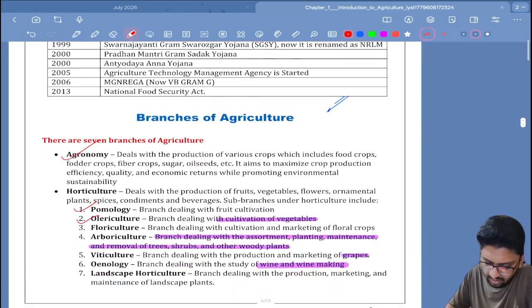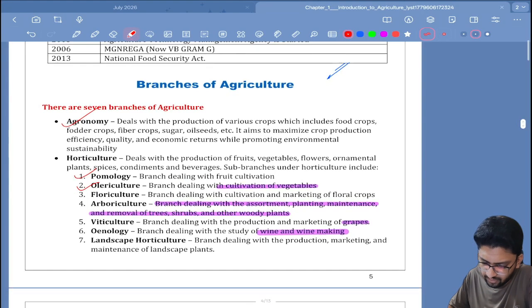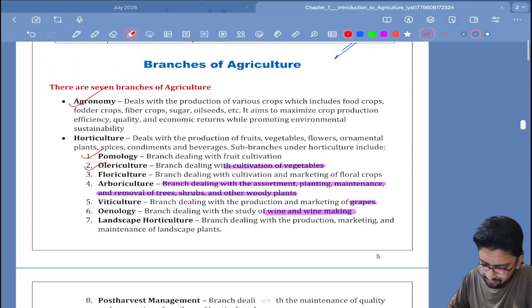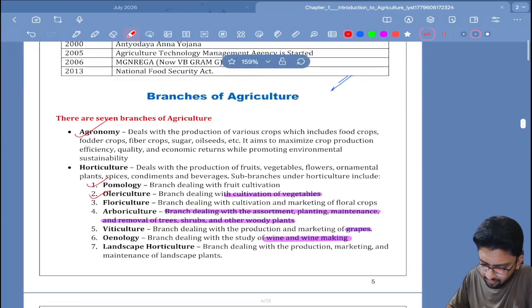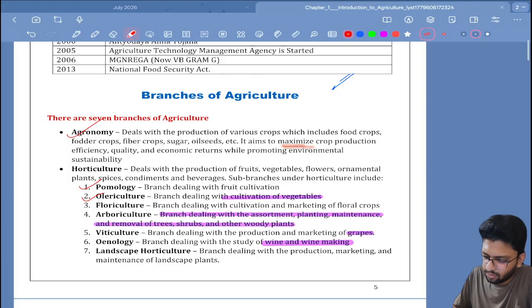Then another important thing is branches of agriculture. Under branches of agriculture we have agronomy, which means studying different branches of agriculture. Then there is the branch more oriented towards the cash economy, that is maximizing your cash and your crop production, and thinking more about the economic returns you could get out of farming. That is called agroeconomy, basically a conjunction of two words, agriculture plus economy.